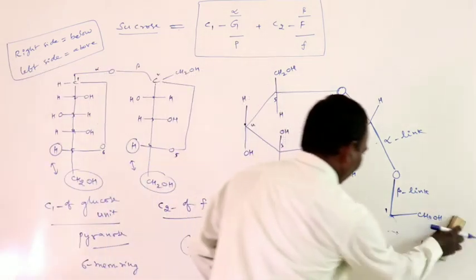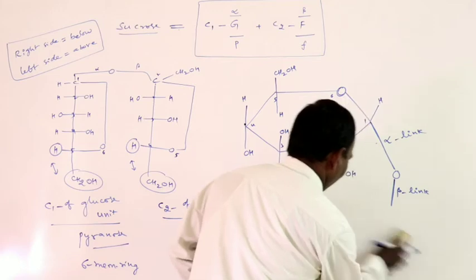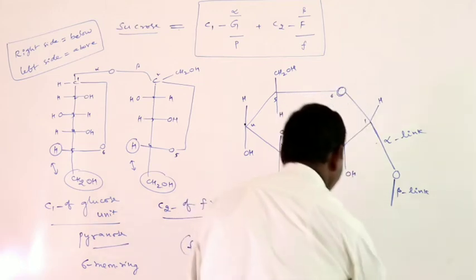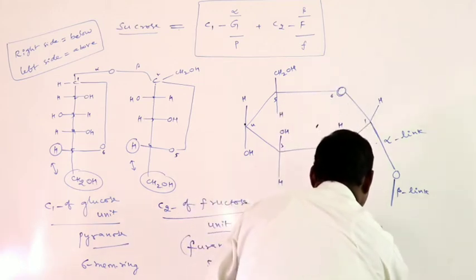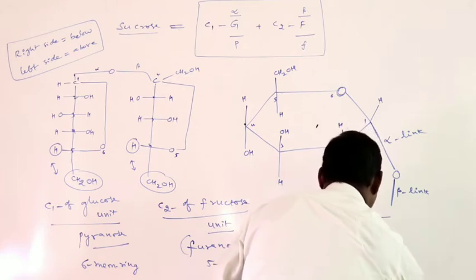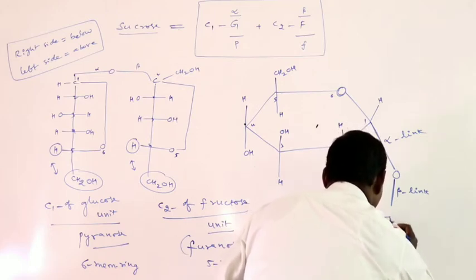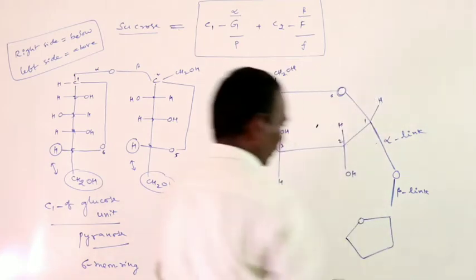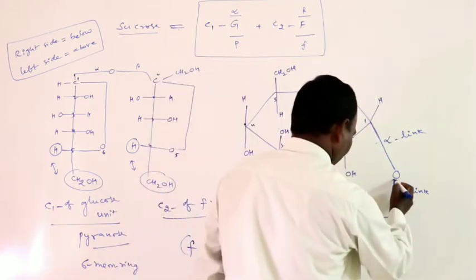So clearly, you have to write the 5-membered ring structure like this, with oxygen here.